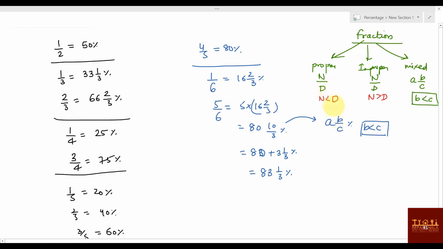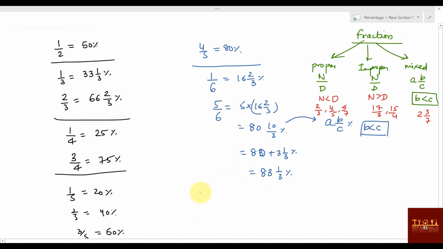I'll give you the example also. Suppose the examples are 2 by 3, 4 by 5, 6 by 7. Here it is like 17 by 3, 15 by 4, and here the example is something like 23 by 7. Okay, these are the examples. So 1 by 6, 5 by 6. Okay, these things are over.